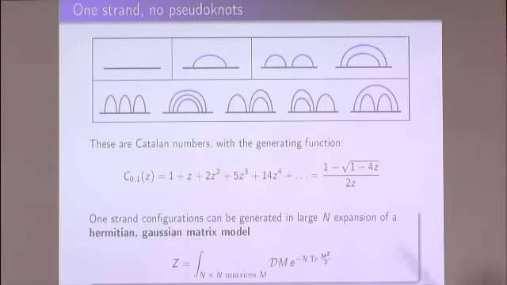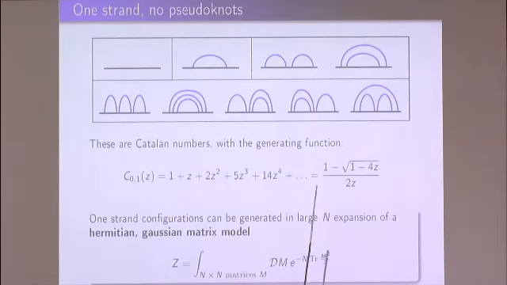And because this is Gaussian, essentially this is not that difficult to solve, and people solved this model in many ways. It has many applications also in other fields, and there is a series of papers among others by these people, but also others who analyze this model in this context.